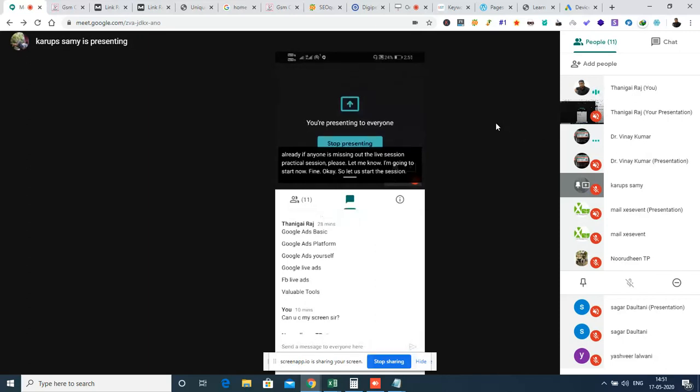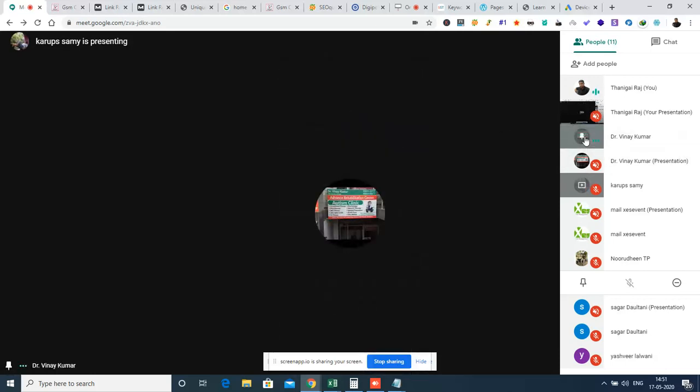Right now, you will create a new tab. One tab is for seeing my screen, what I am presenting to you, and the other tab will be the place where you are going to work. So three things will happen. One, you will be seeing my screen, and parallelly in the next tab you will be creating all the elements. Third, I will be watching how you are doing the ad creation process in the new tab.